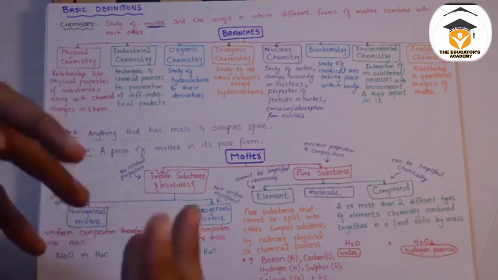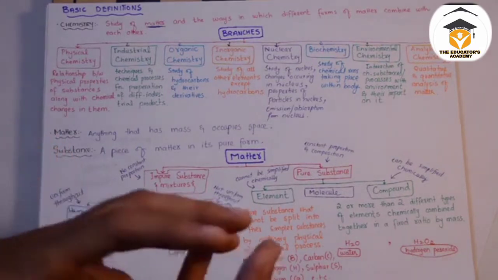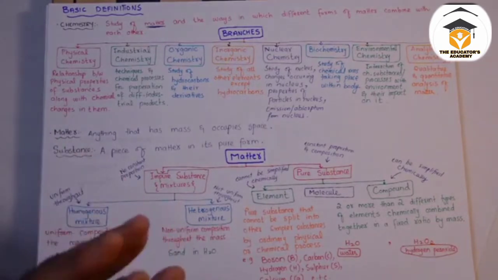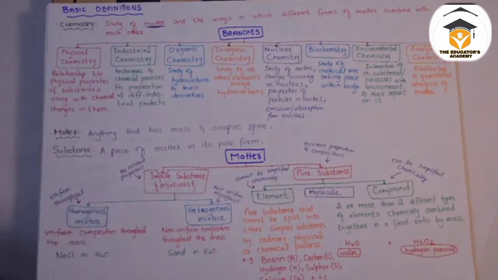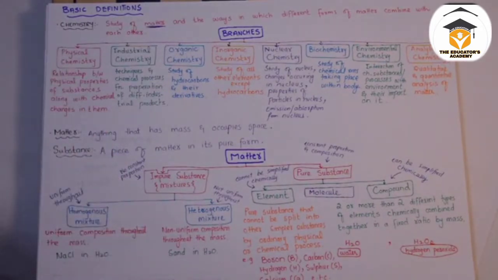Now when two chemicals come and combine with each other, their melting point, their boiling point, their other properties can change in connection with each other. So the study of that change in physical and chemical properties is known as physical chemistry.